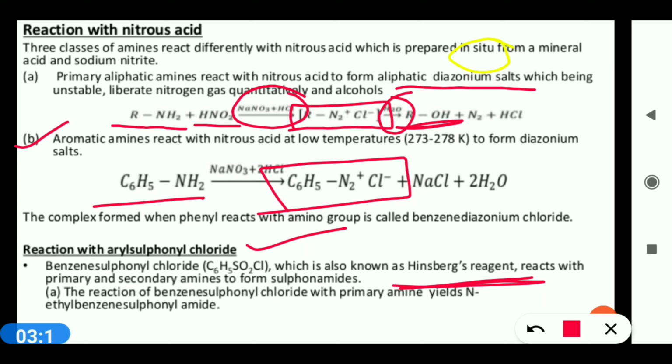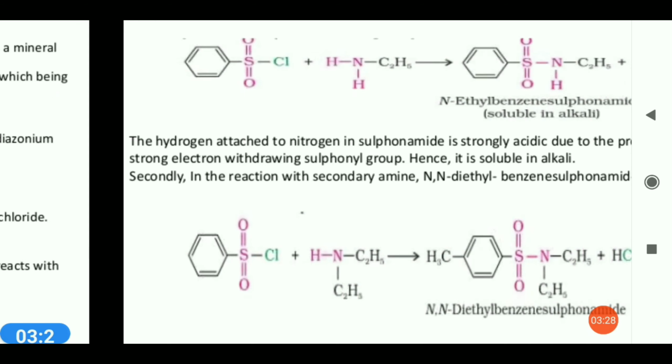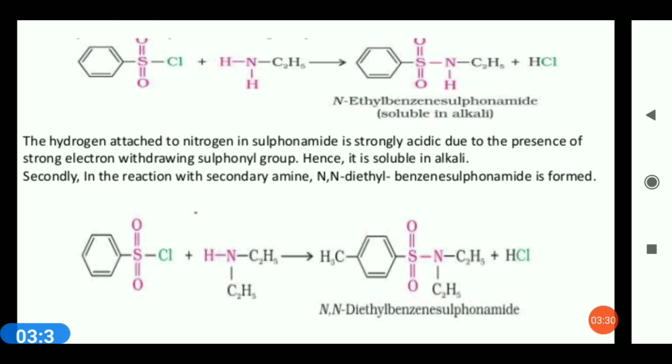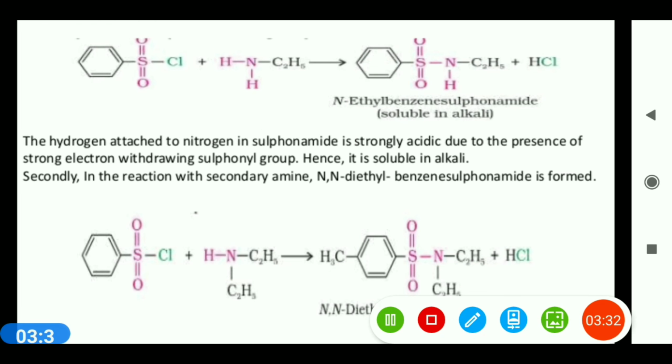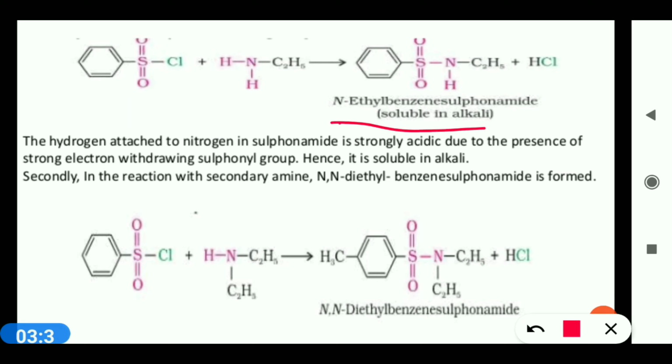The reaction of benzene sulfonyl chloride with 1 degree amine gives N-ethyl benzene sulfonamide. You can see the reaction here. This is N-ethyl benzene sulfonamide.